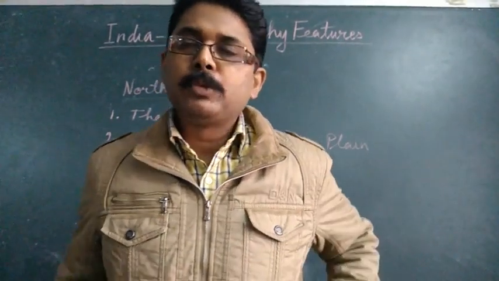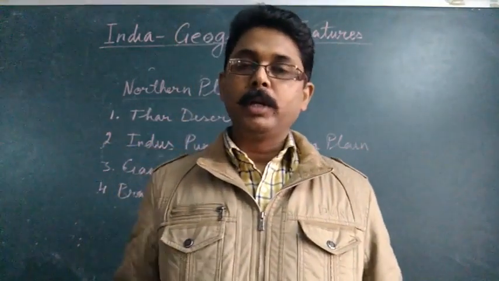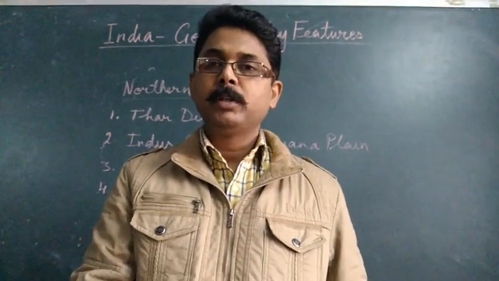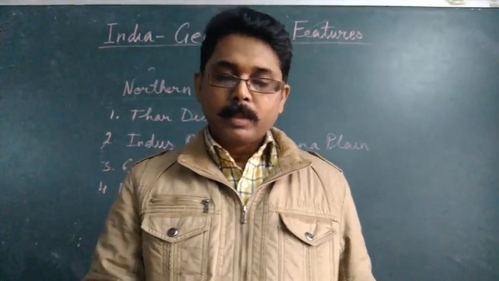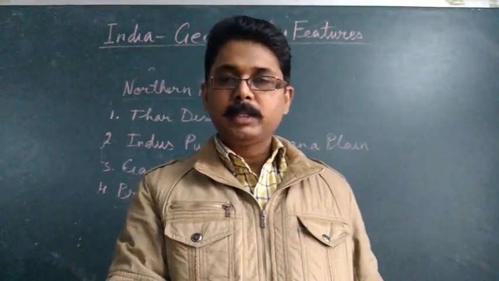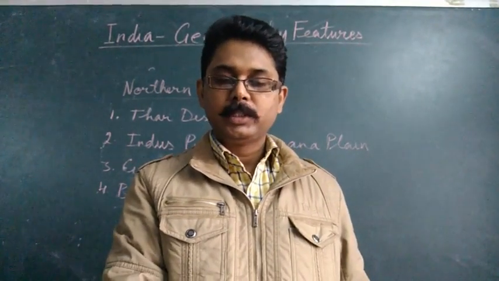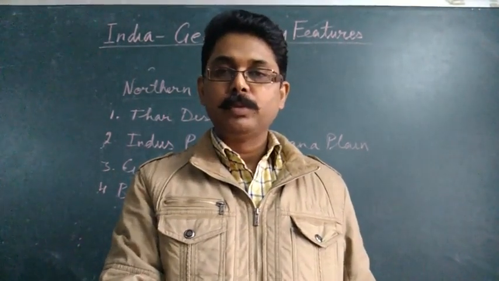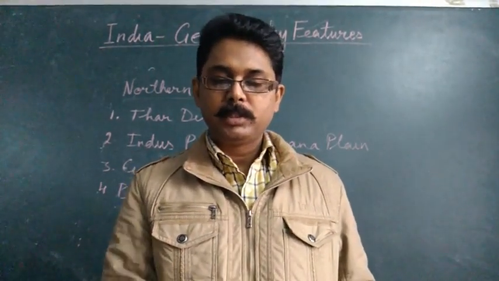Now the Brahmaputra plain, you will find this whole plain usually lies in Assam. And already about Assam, I have given some explanation in the case study of chapter 5 about the flood in Assam. And you will see this land extends from Sadia, which is in the east, to Dhubri in the west. So these are the two places, Sadia and Dhubri in Assam. Between these two areas, this whole plain region lies.